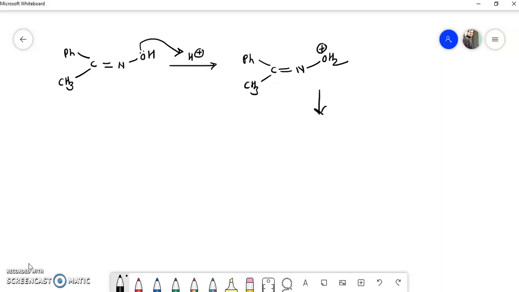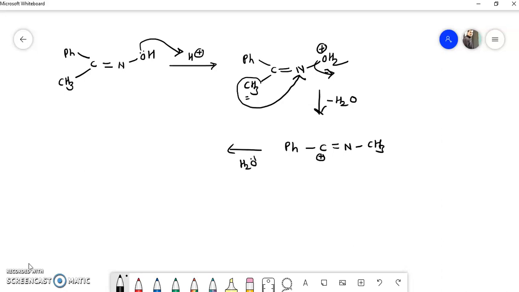And again, now see the stereochemistry, which is very important. This group and this group are anti to each other, so this methyl group will migrate here and this OH2 will go away with the loss of a water molecule. We get this intermediate, Ph, C with a positive charge, double bond N-CH3. Now in the surrounding there are water molecules, H2O, and that water molecule will attack this electron deficient carbon, and we get this carbon attacked by the water molecule in this way, double bond N-CH3.